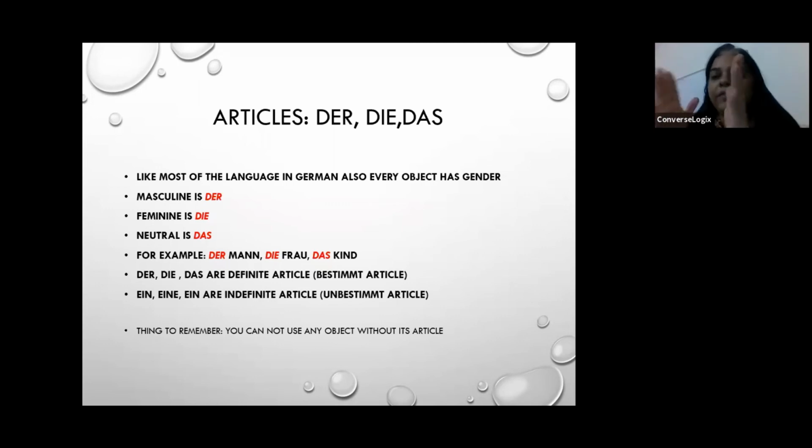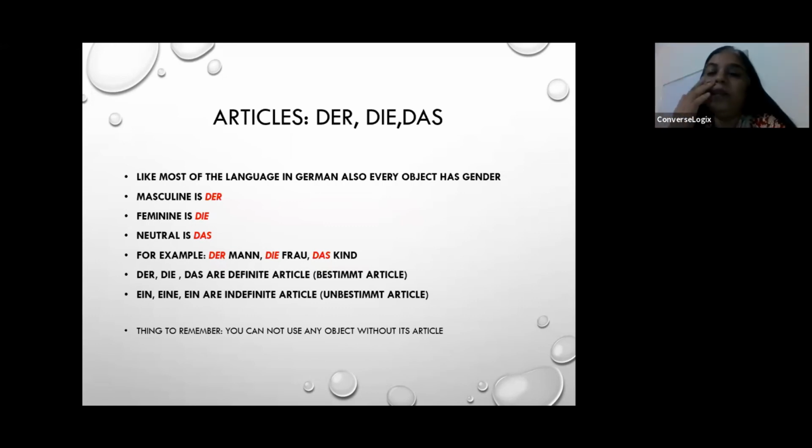Okay, and whenever you start learning German, you need to learn these objects, each and everything, with its article, because the article is also very important for the grammar structures that you will see in my next videos. So der, die, das are three articles in the singular form: the man, the lady, the child.